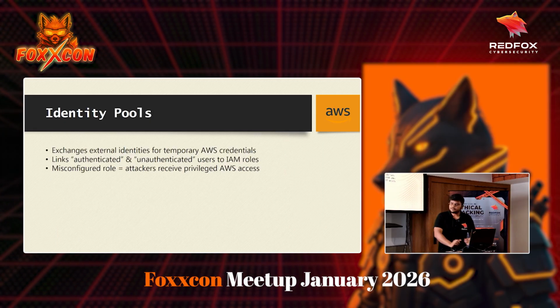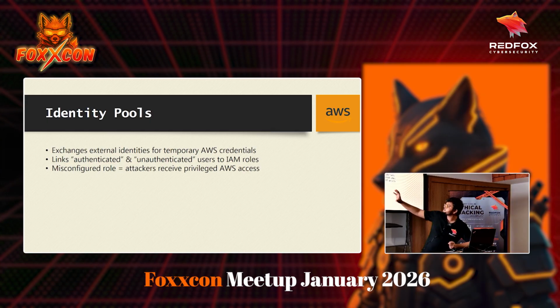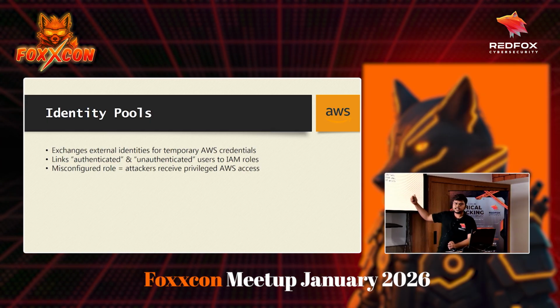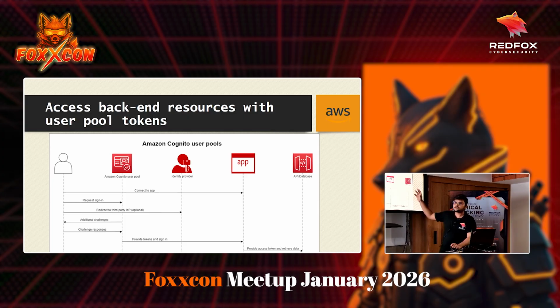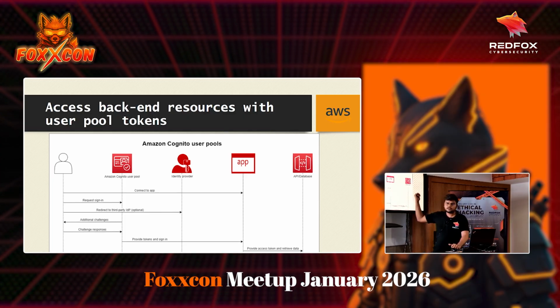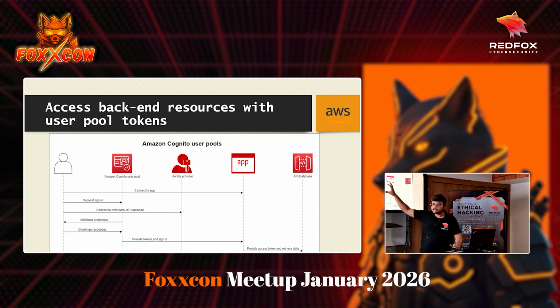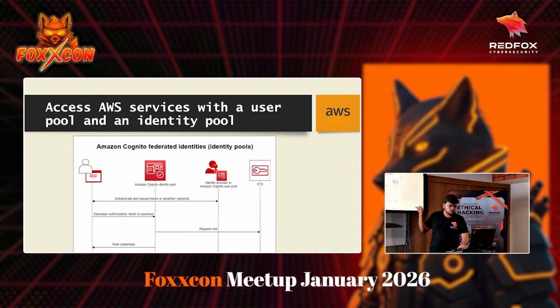Now let's come to the identity pools. Again, it exchanges these external identities for temporary AWS credentials. Let's go to this diagram. Suppose this application wants to save images in an S3 bucket, and the S3 bucket will not allow it unless this application has some credential. Right now it has the tokens, but not the AWS credentials that the service needs. That's where identity pools come in.